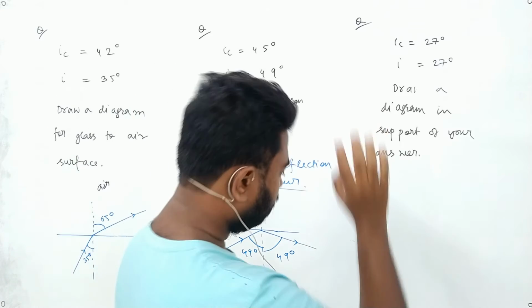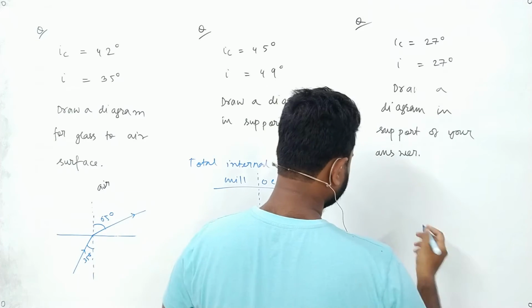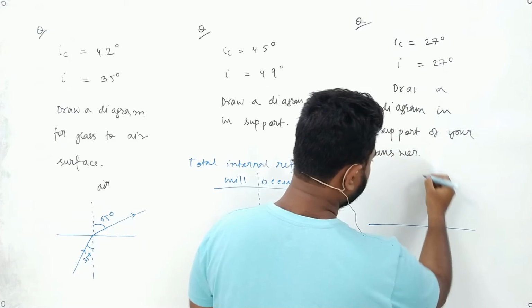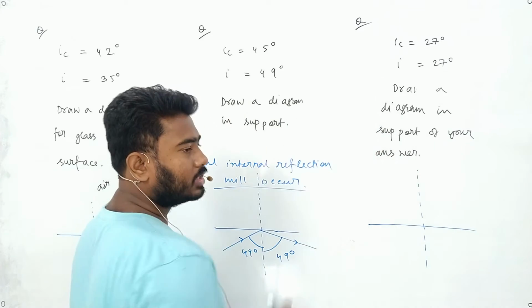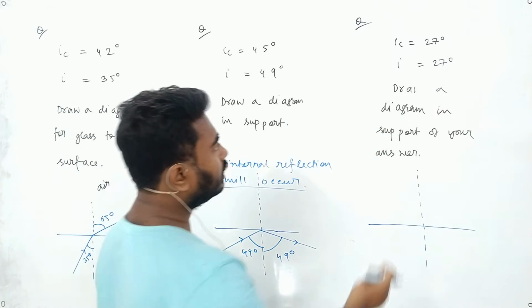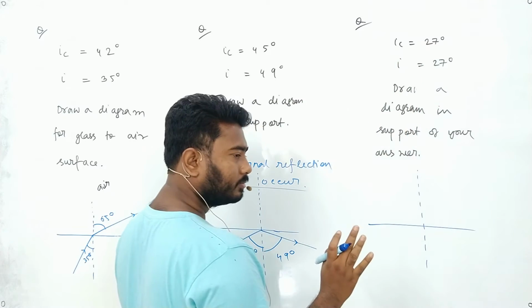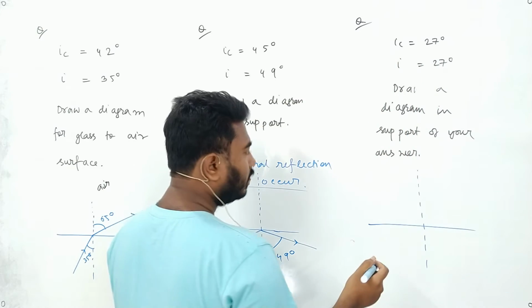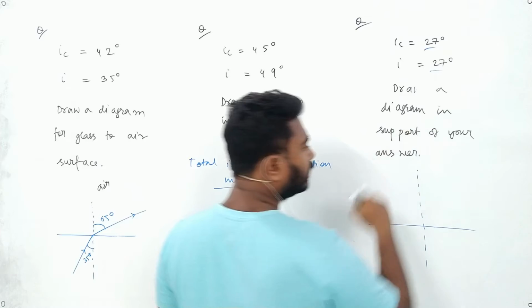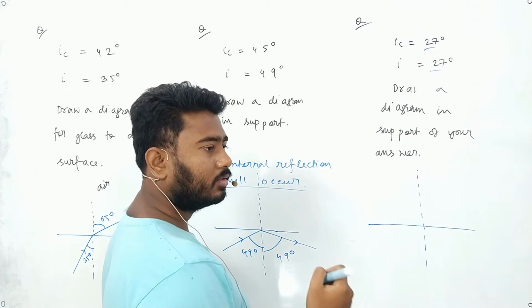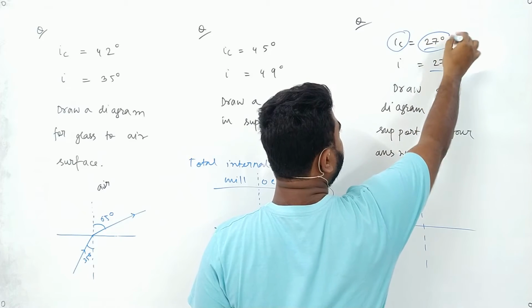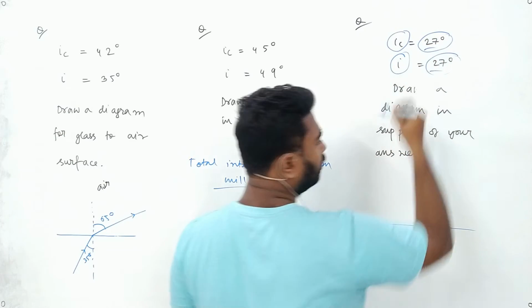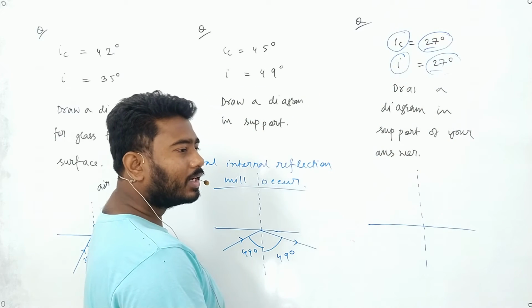Now the third case, tell me, in this case the angle of incidence is 27 degree. Is it less than, equal to, or greater than critical angle? Sir, less. 27 degree. How is it less than critical angle? So it is greater than. Arey, critical angle is 27 degree. I is also 27. How is it greater than or less than?